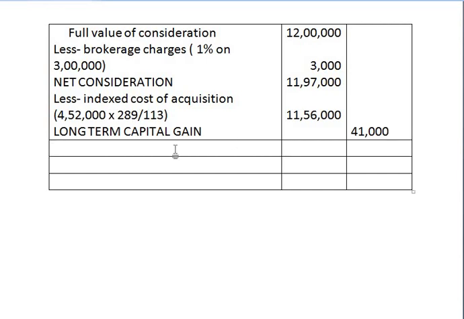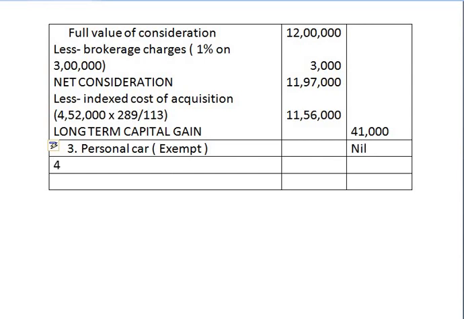Now third capital asset is personal car. Personal car is a personal effect, therefore it is exempt from tax. It is exempt, which is not to be considered for calculation of long-term capital gain. So this amount is nil.